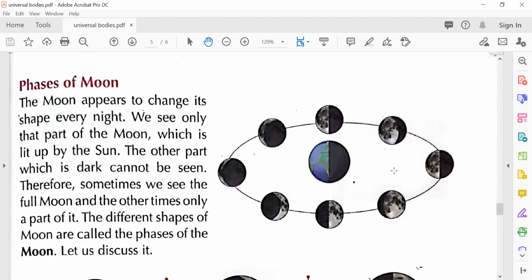So see, and what? That the moon reflects light. Yes. It is just acting like a mirror. Yes, the moon reflects the light of the sun. It does not have its own light like the sun.